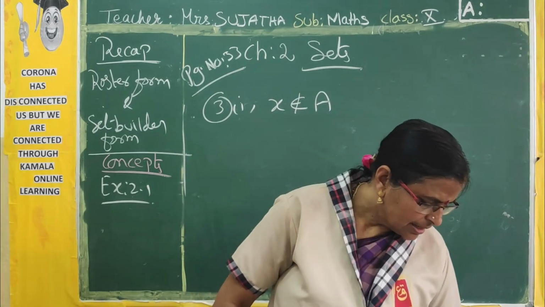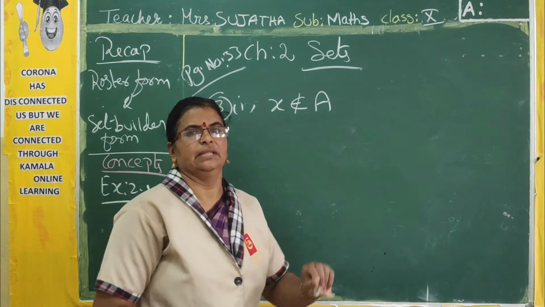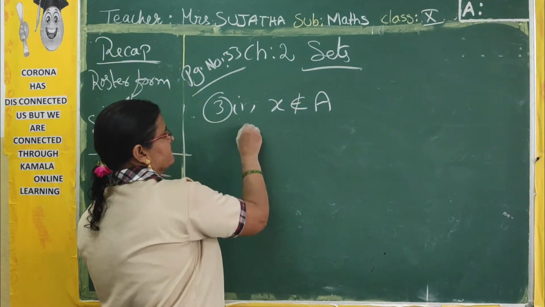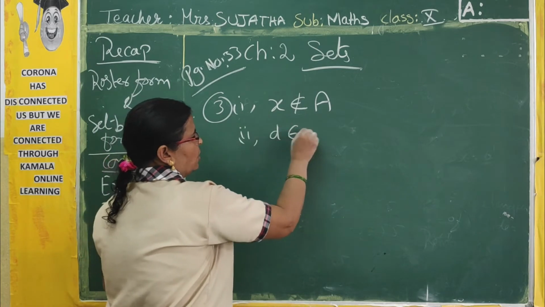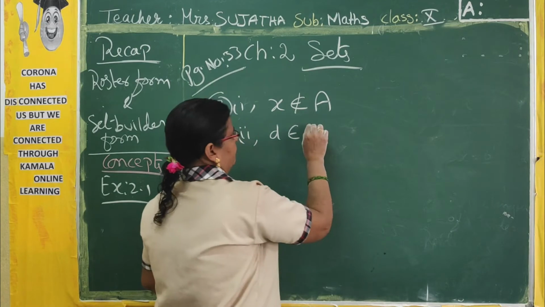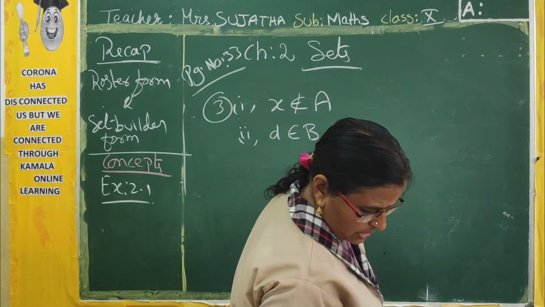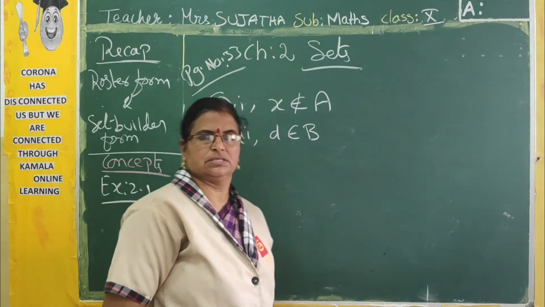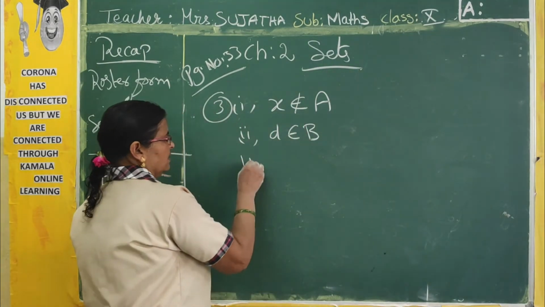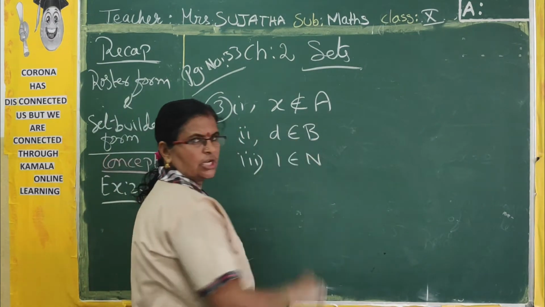Now second one. D is an element of set B. Element D is there in the set B. So it belongs. So D belongs to set B. Now see that. 1 belongs to the set of natural numbers. Do natural numbers contain 1? Yes. So 1 belongs to the set of natural numbers.